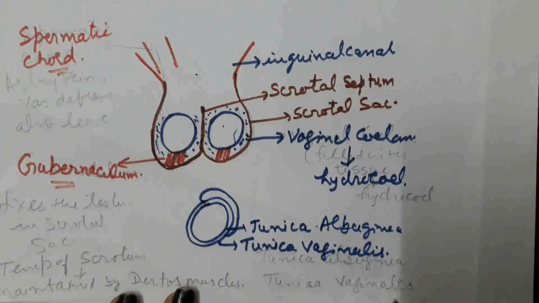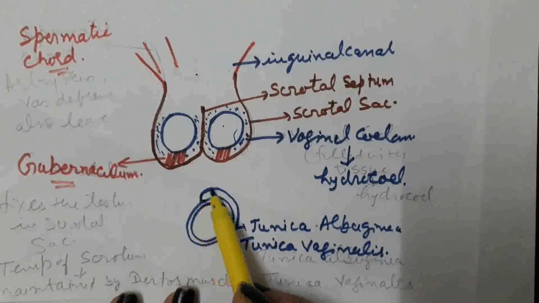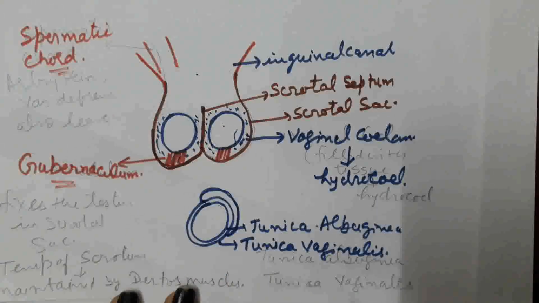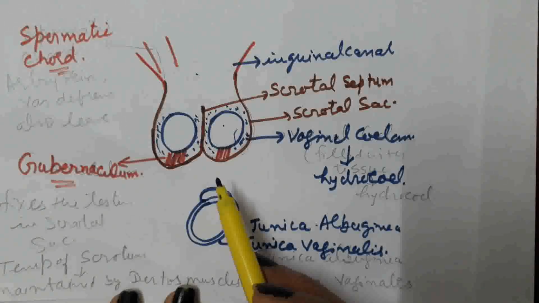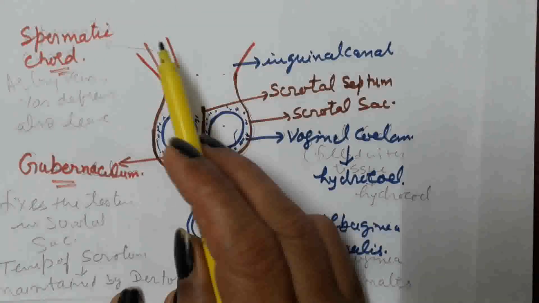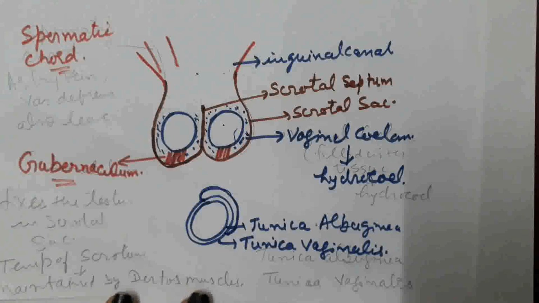Behind the testis there is a secondary sex organ, that is epididymis. This is the epididymis, which is not visible from the front side. And from the epididymis there arises a duct, that is vasa differentia, which through the inguinal canal enters into the abdominal cavity. Temperature of the scrotum is maintained by a muscle that is known as the Dartos muscle.